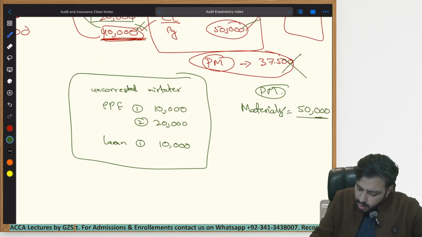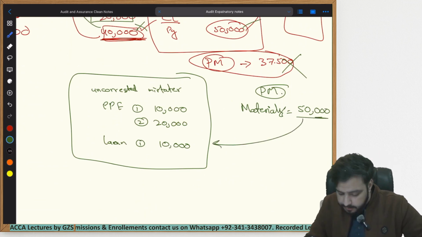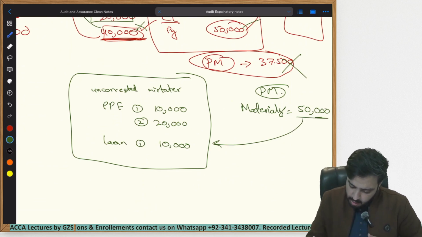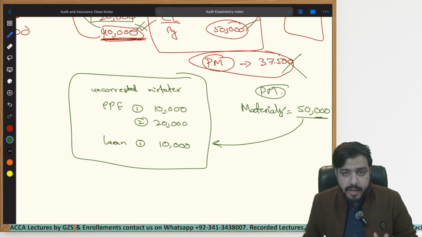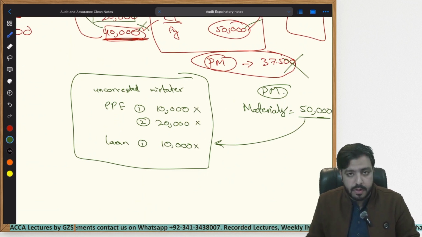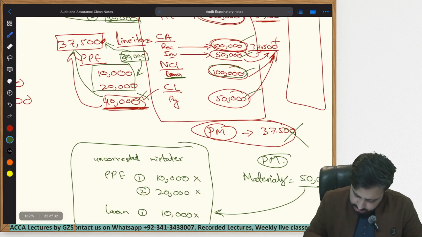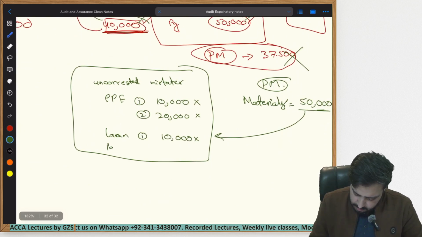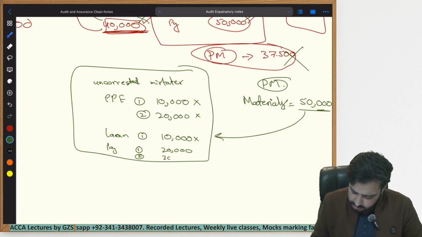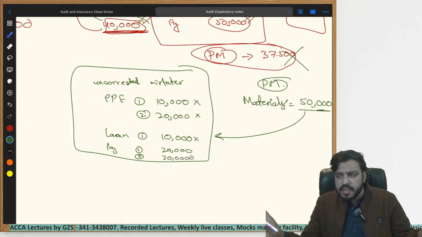He will now again look at these uncorrected misstatements, uncorrected errors within the financial statements and identify, is any of these errors above the materiality amount individually? No, this is not above it, this is not above it, this is not above it. We can ignore it, right? Let's say we identify two more errors within payables. The first error was for $20,000 and the second error was for $30,000. All of these errors individually were below performance materiality.